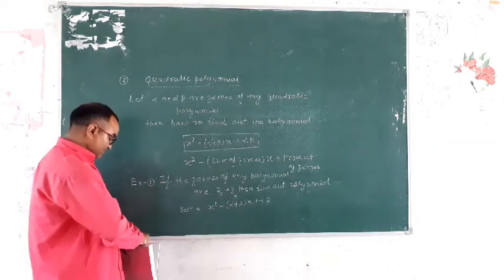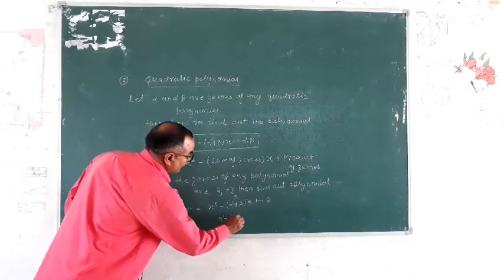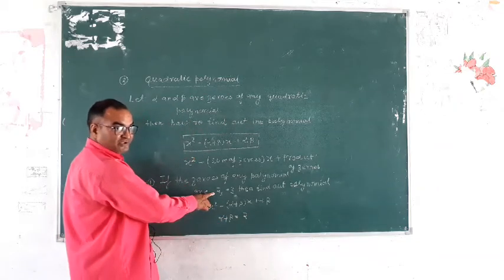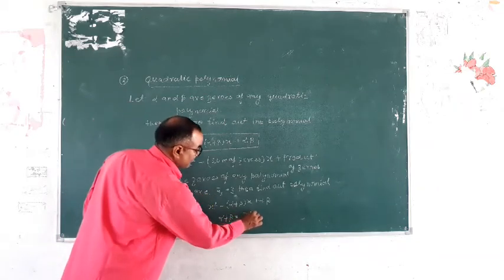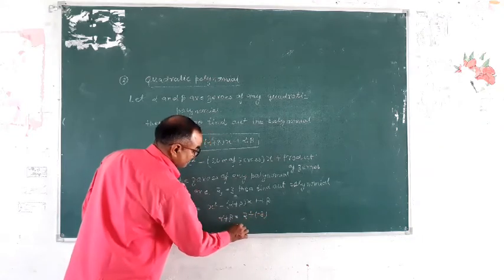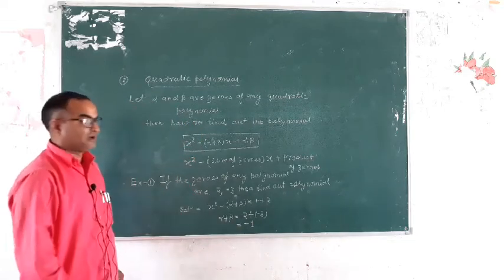Write down α + β is equal to 2, the first zero, plus (−3). What is the answer? Minus 1.